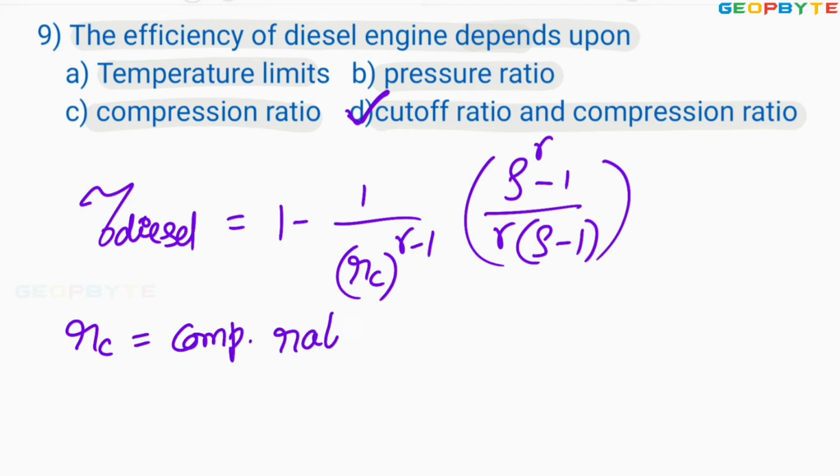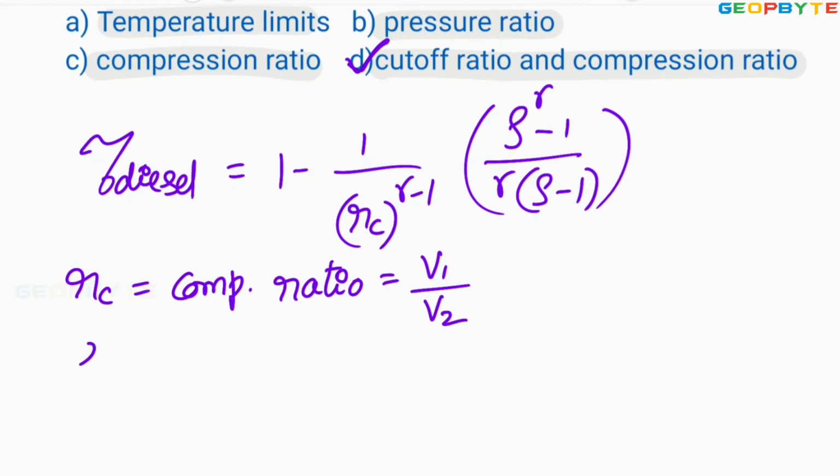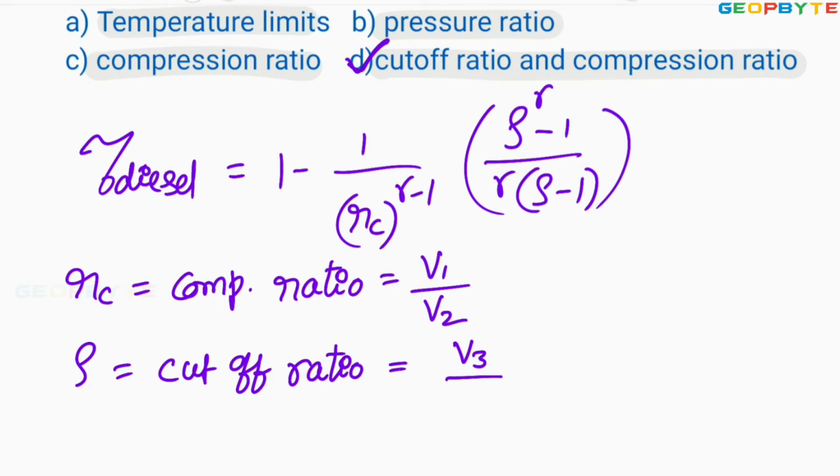rc equals the compression ratio, that is equal to volume before compression by volume after compression, and rho equals the cutoff ratio. Cutoff ratio is equal to the volume of the gas after combustion divided by the volume of the gas before combustion.